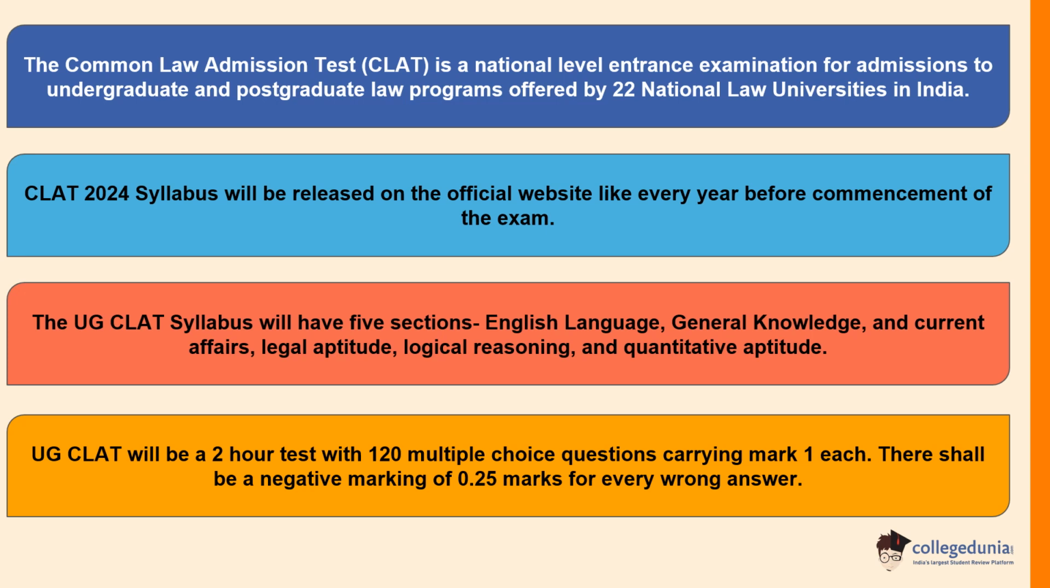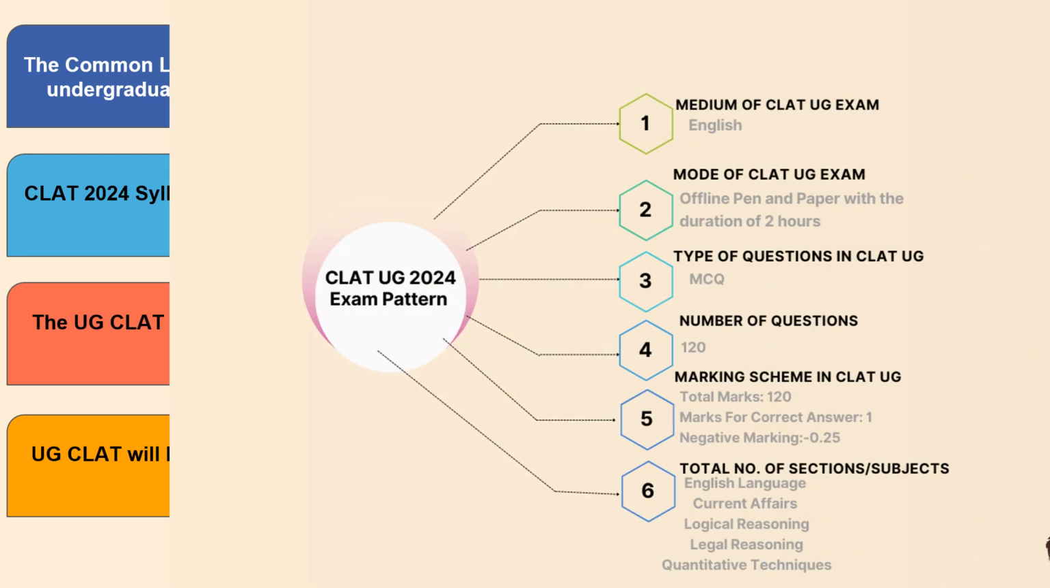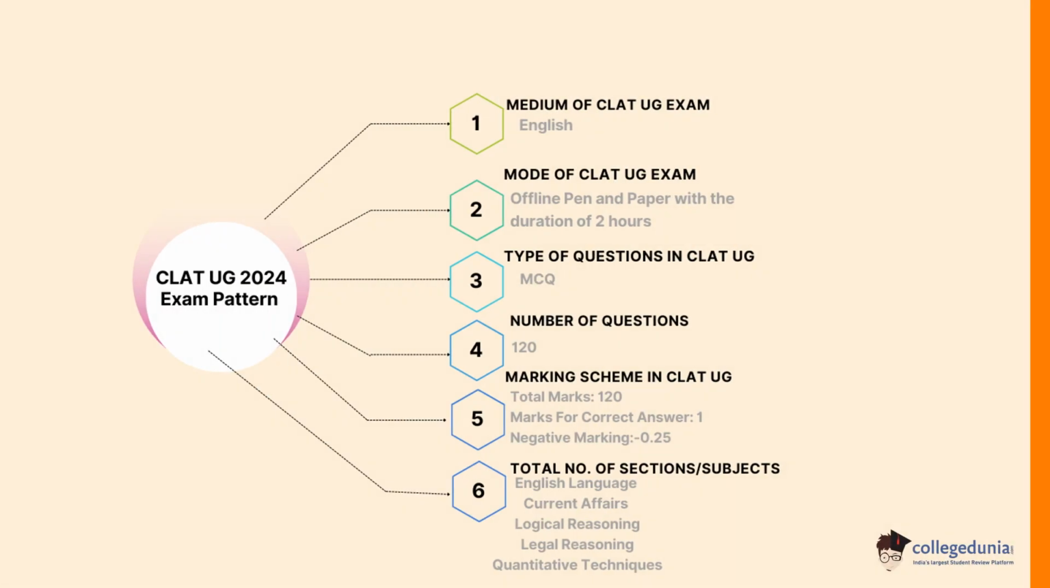The UG CLAT Syllabus 2024 will have 5 sections: English language, general knowledge and current affairs, legal aptitude, logical reasoning, and quantitative abilities. UG CLAT will be a 2-hour test with 120 multiple choice questions carrying 1 mark each. There shall be a negative marking of 0.25 marks for every wrong answer. Let's check the CLAT UG 2024 exam pattern.